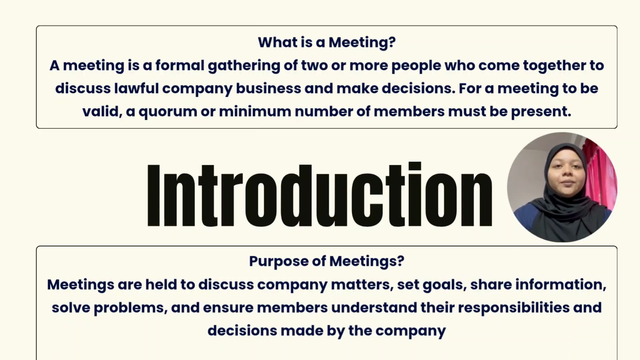What is a meeting? A meeting is a formal gathering of two or more people who come together to discuss lawful company business and make decisions. For a meeting to be valid, a quorum or minimum number of members must be present.